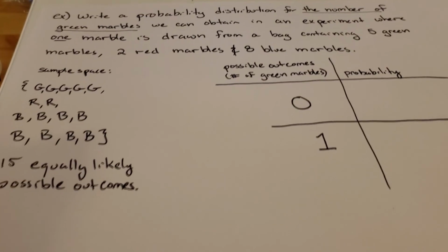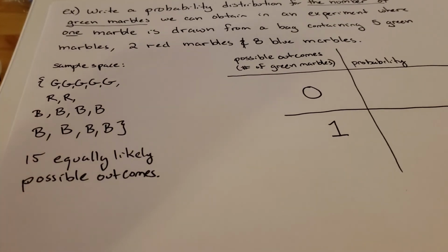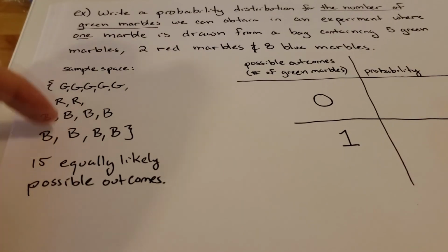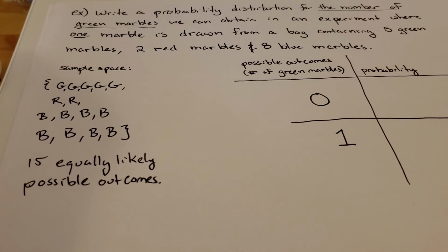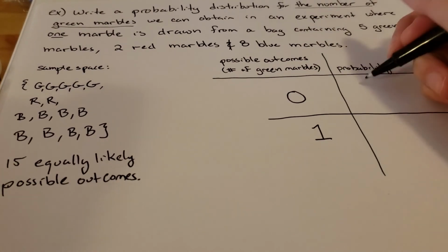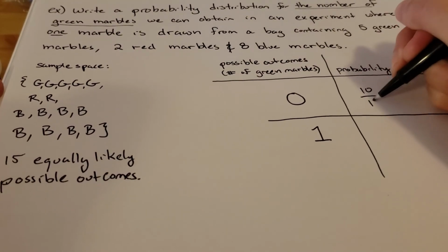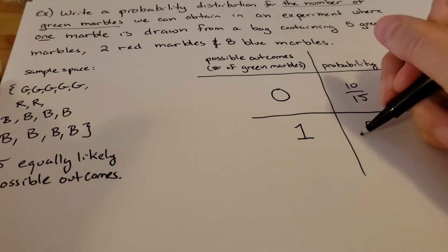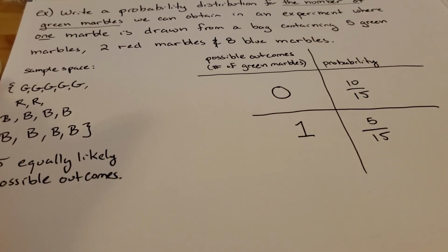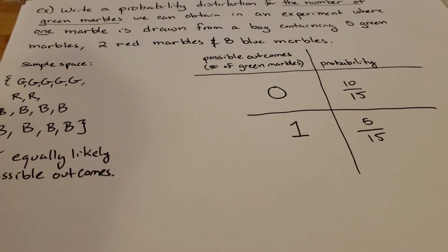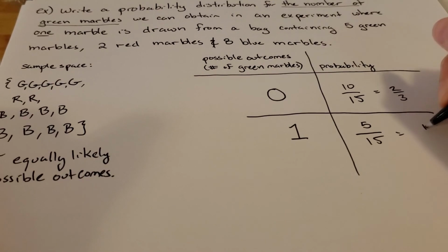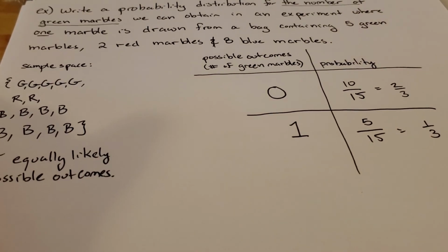So our probability of getting 0 green marbles when we take 1 out of the bag, if we look at the amount of red and blue marbles, is 10 chances to not get a green marble out of 15 total. And then we have 5 out of 15 chances to get a green marble out of the 15 in there. We could reduce this to 2/3 and 1/3, but it's not too big of a deal.